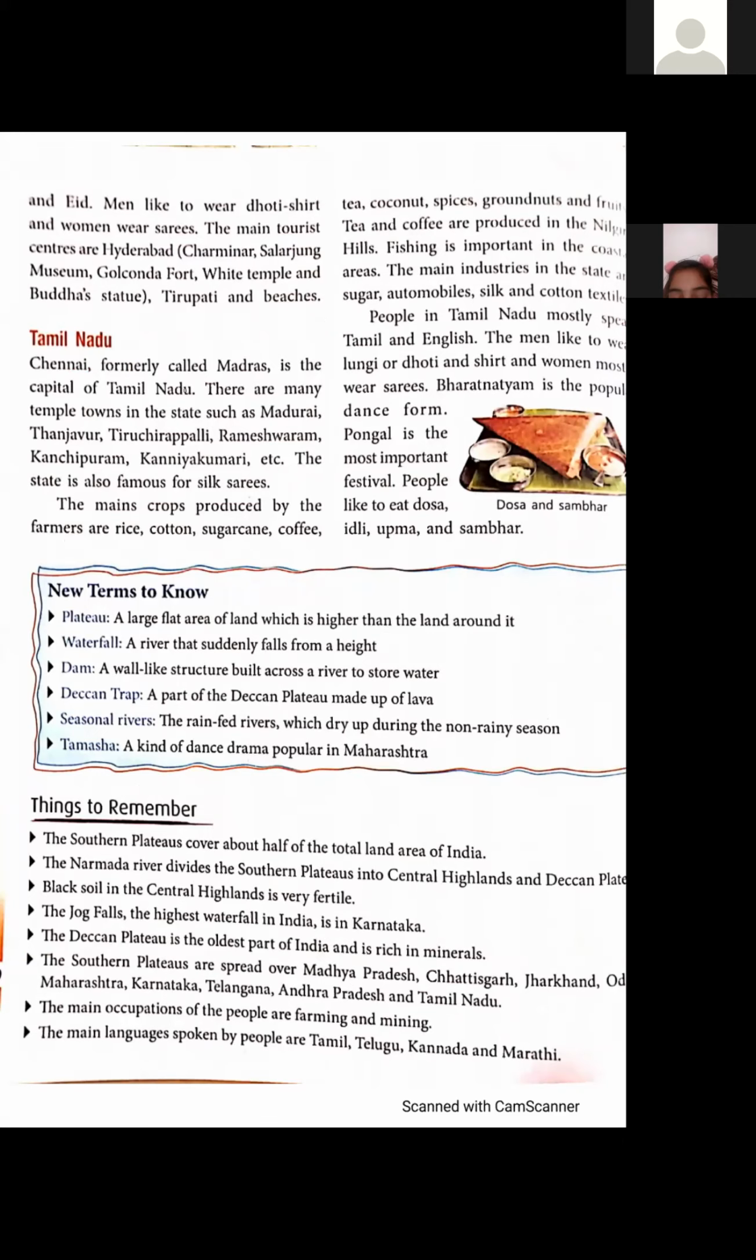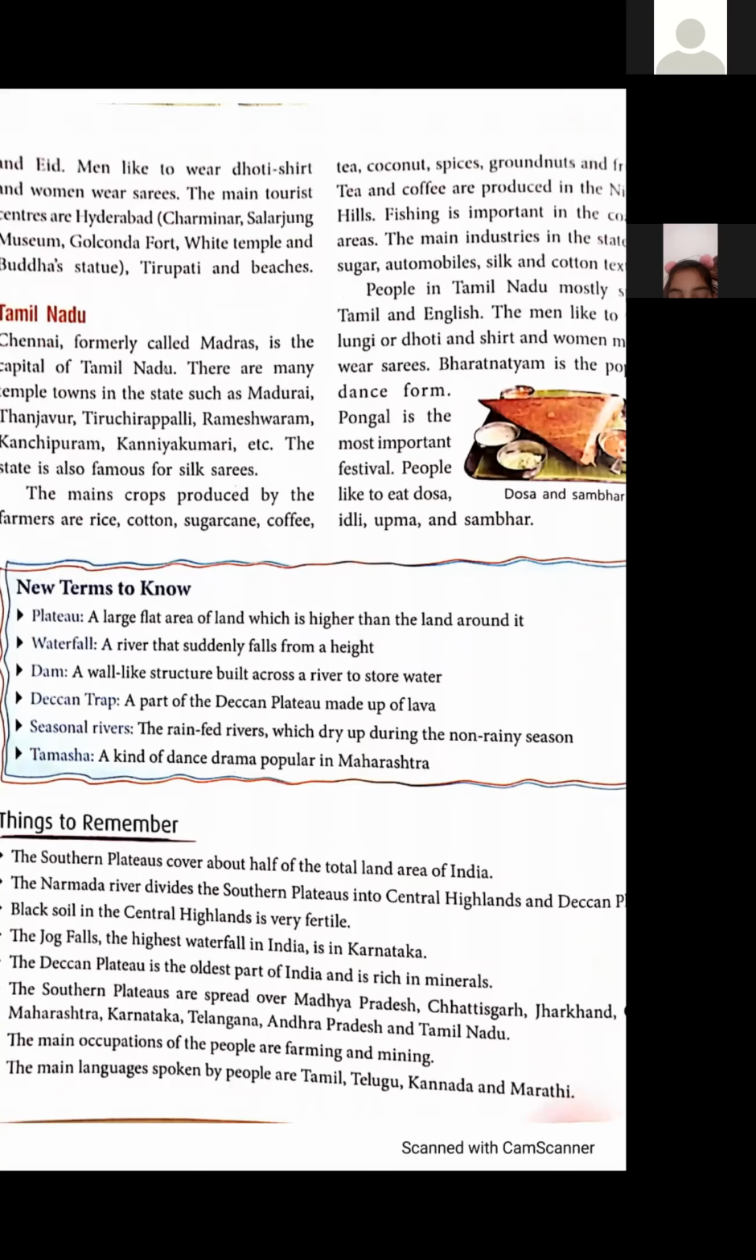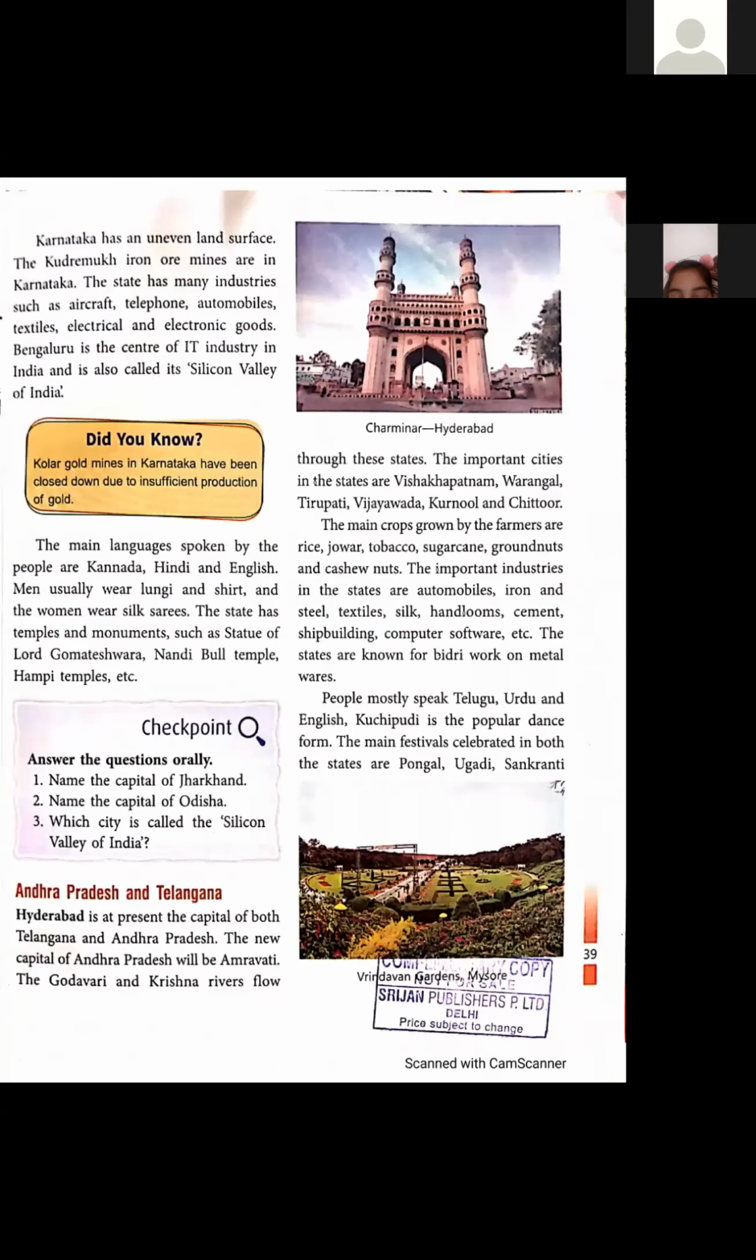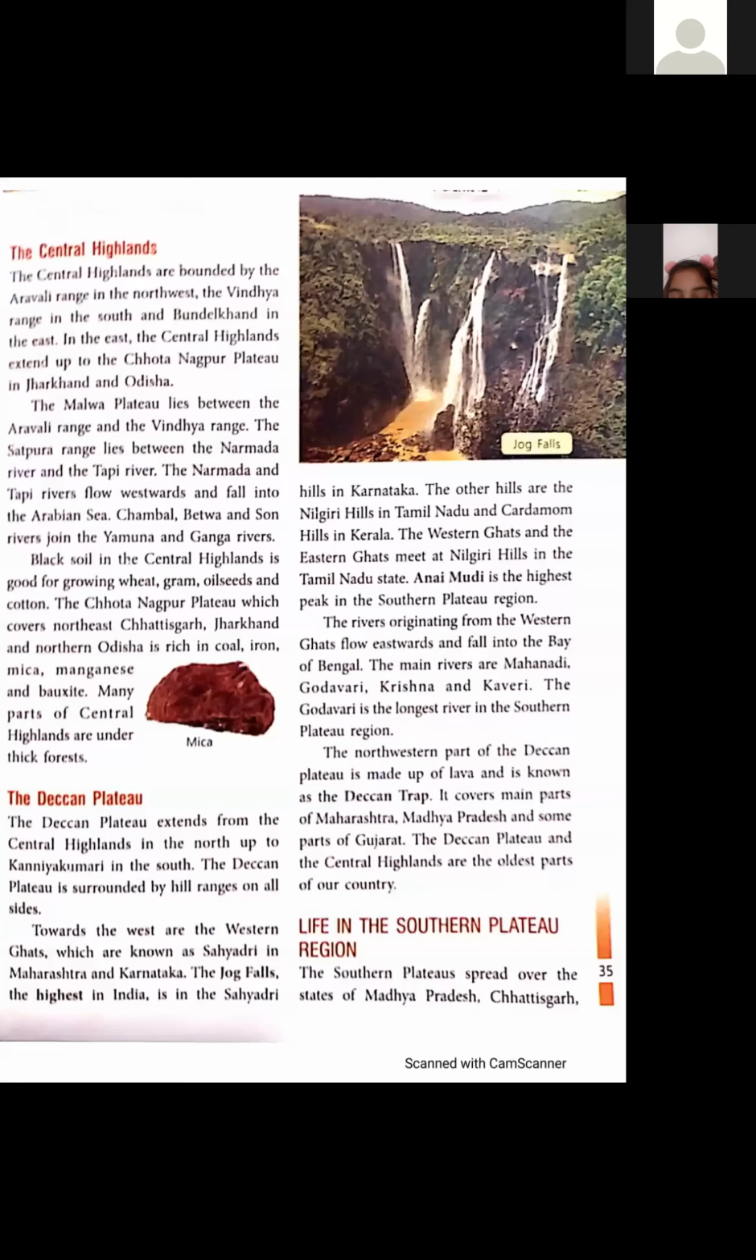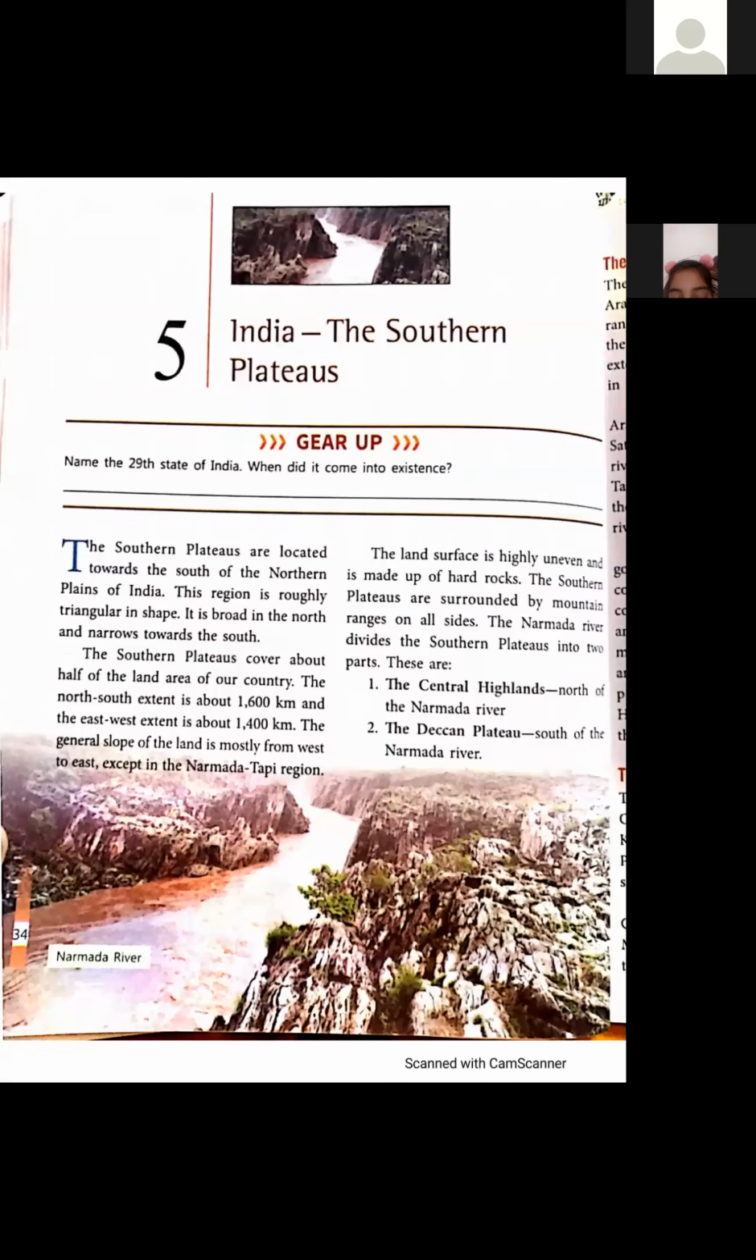Last one is tamasha, a kind of dance drama. Tamasha is a kind of dance drama which is popular in Maharashtra. Okay. Yes, dear students. Now let's start reading. India, the Southern Plateau.